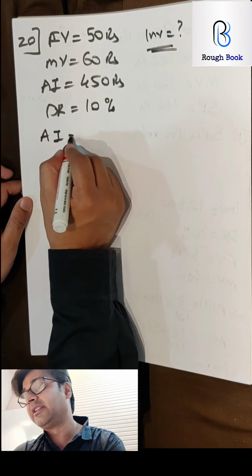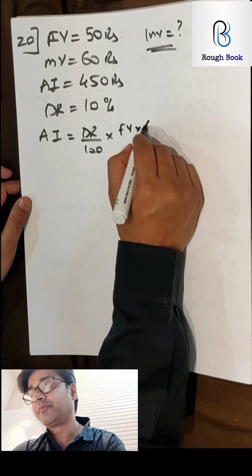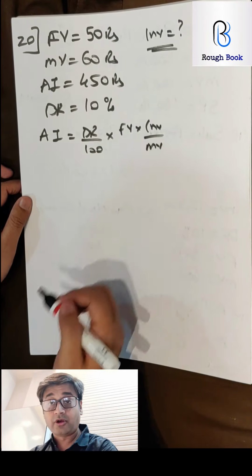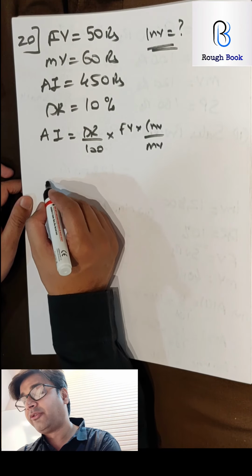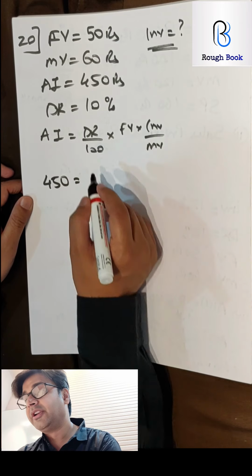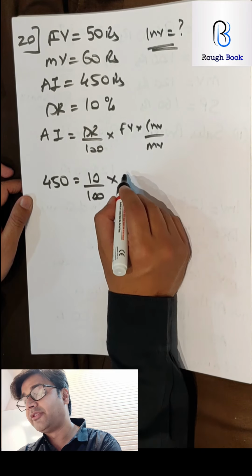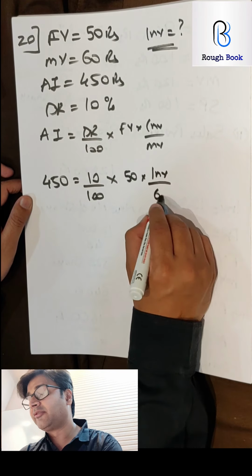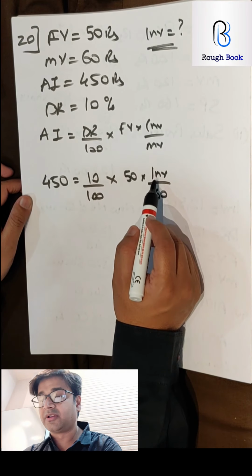So we know the formula: annual income, dividend rate by 100 into face value, investment by market value. Are you getting this? Come on, hit it. Pause the video. Come on, try it on your own please. So annual income is 450. Dividend rate 10%. Face value 50. Investment we are trying to calculate and market value 60. So all the components are given. If you see, only investment is not given, right?